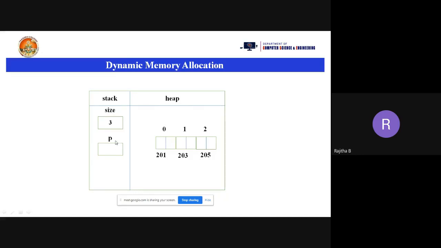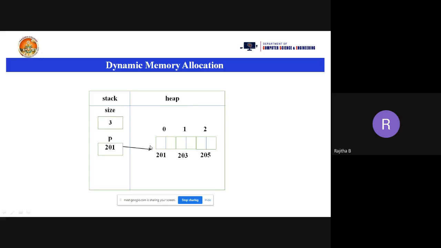And for P also the memory is allocated in the stack area. Now when you are taking P here, the address of the array, what is the starting address here? 201. So that is going to be stored into the pointer variable P. And it is pointing to the starting location of your array. So this is the way memory is allocated when you are taking the array.